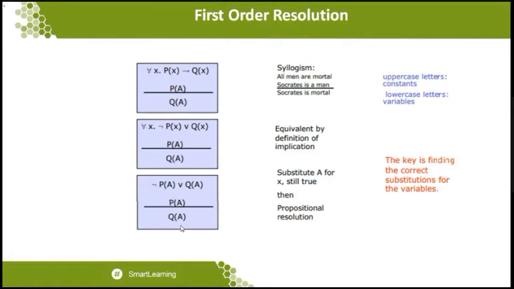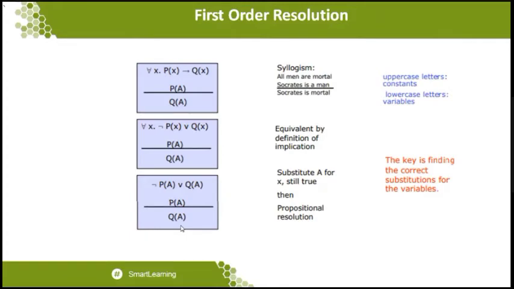And the third level, we call unification. Before applying the unification, we want to go for the substitution. So substitute a for the x till it is true. This is the example that we can give for the propositional resolution. Now we can see the last one: not of p of a or q of a, with the given p of a, then we can prove q of a. So this is the statement.